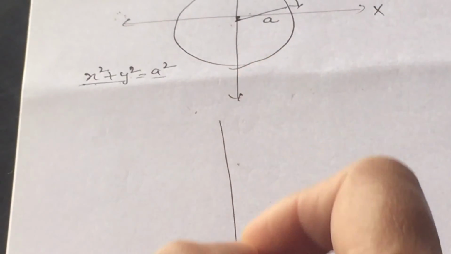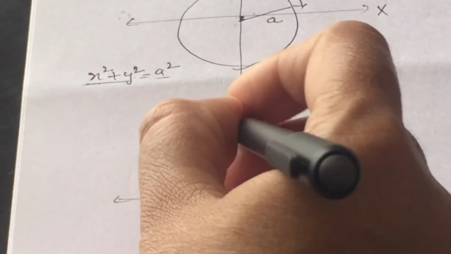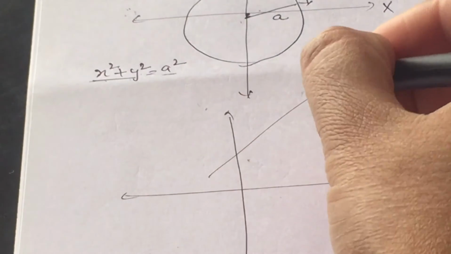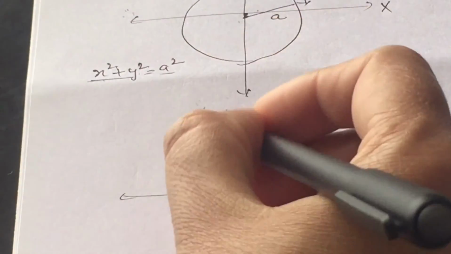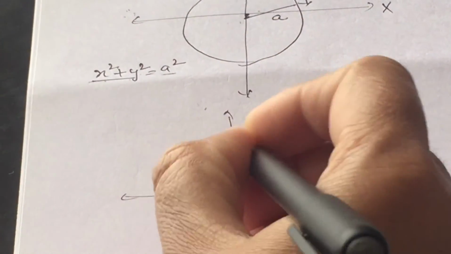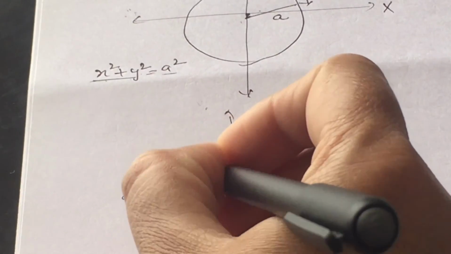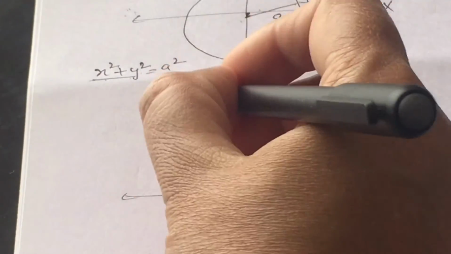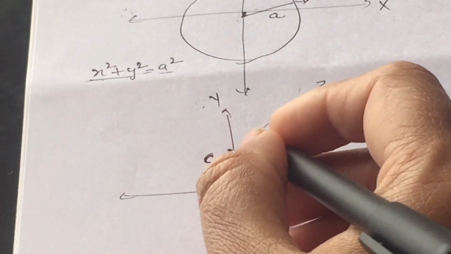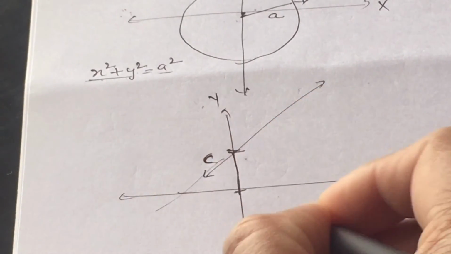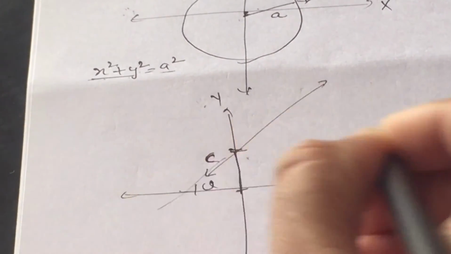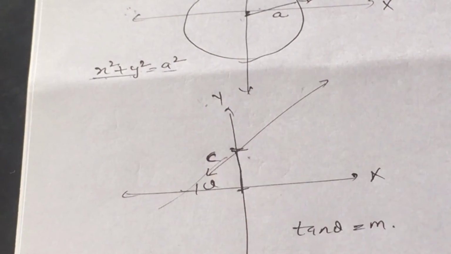Similarly, let us consider now the particle is moving in a straight line, and here C is the intercept which the straight line is making on the y-axis, and let us consider the slope, that is tan theta, is equal to m in this case.